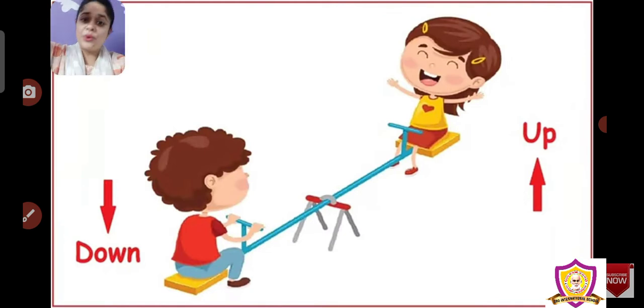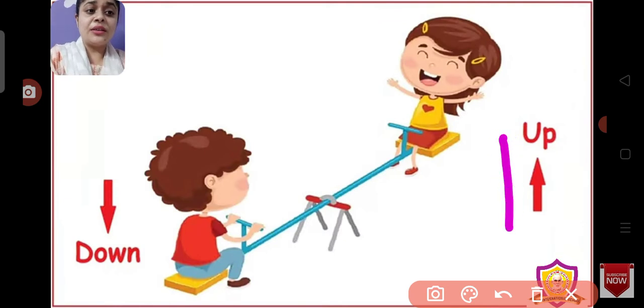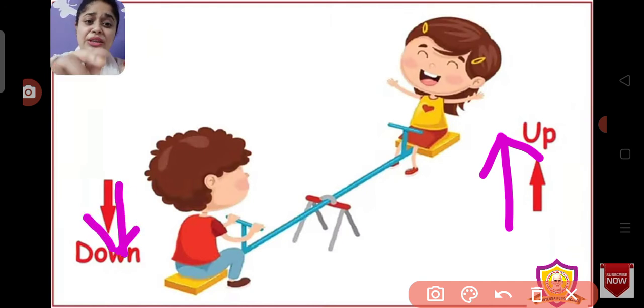Other will go down. So if you can see over here, the girl is going up. The girl is going up and the boy is down. मतलब वो नीचे है, जो ज़मीन की तरफ नीचे है, and the girl is going up in the sky. We say ना look up in the sky मतलब ऊपर. Okay children?